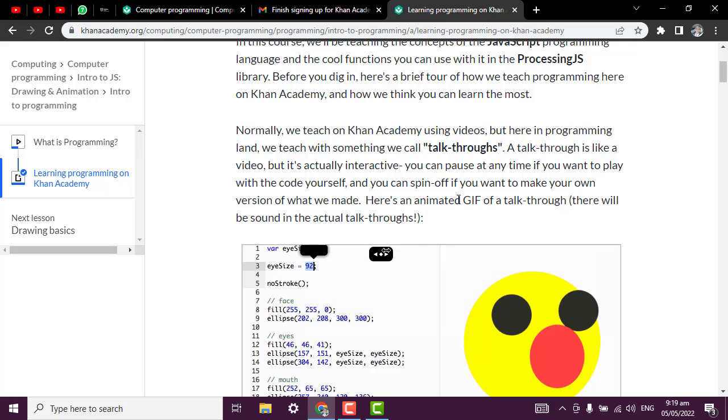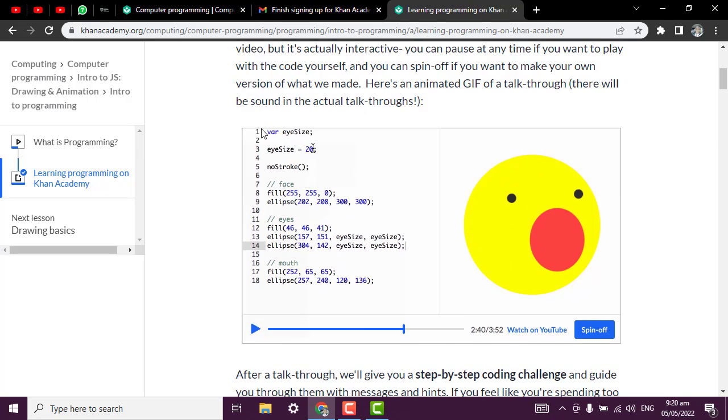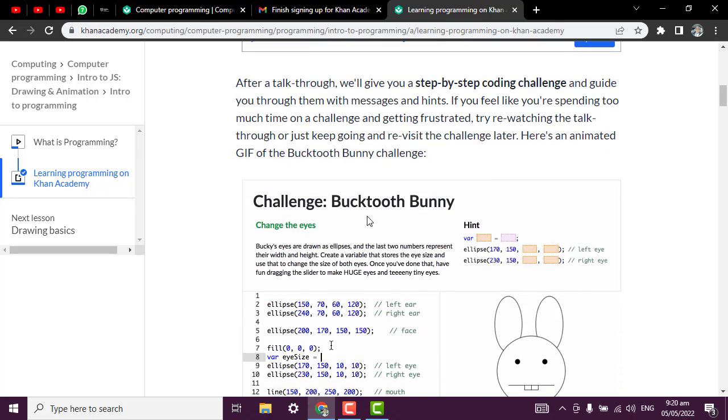You can pause at any time if you want to play with the code yourself, and you can spin off if you want to make your own version of what we made. So I will show you everything they are trying to say here, but make sure you understand this. This is what they are talking about. It's like a video, but it's not actually video. You can pause, you can spin off, and other things.